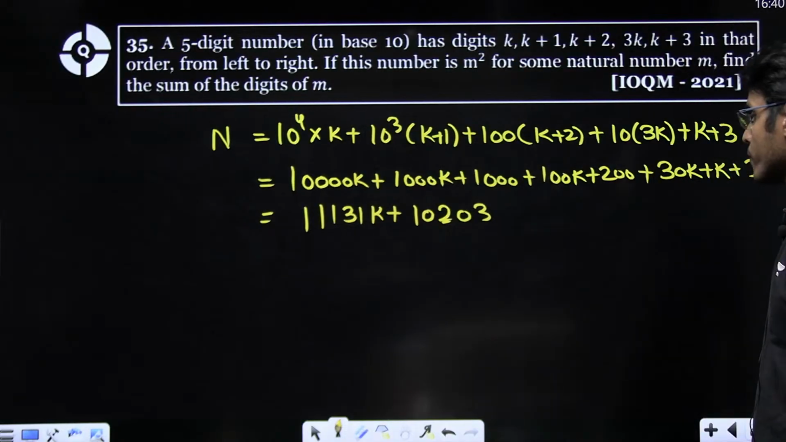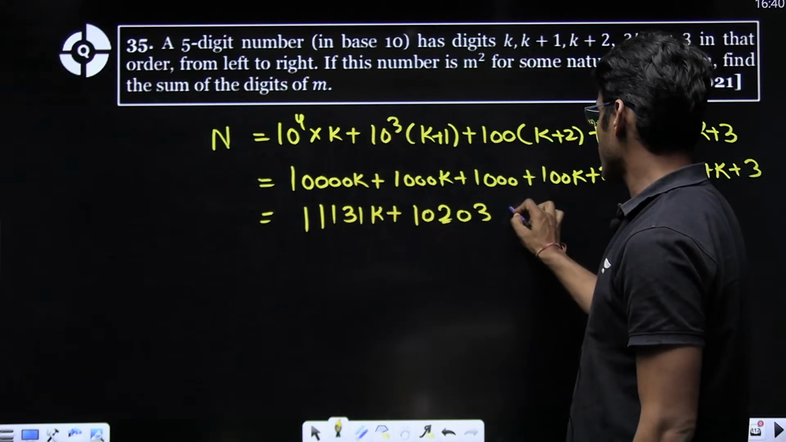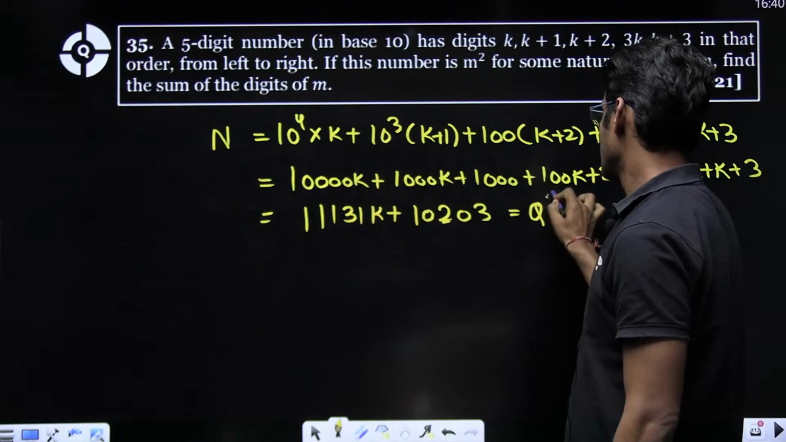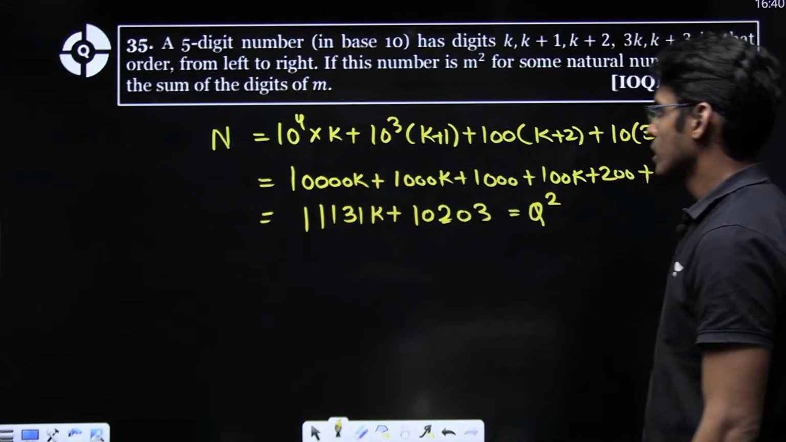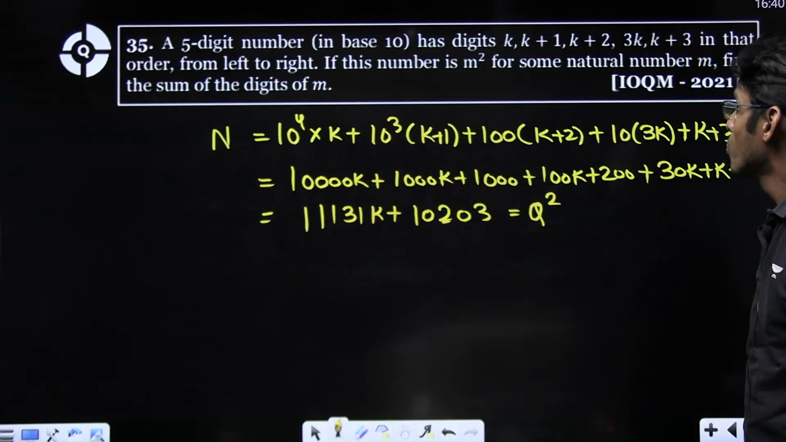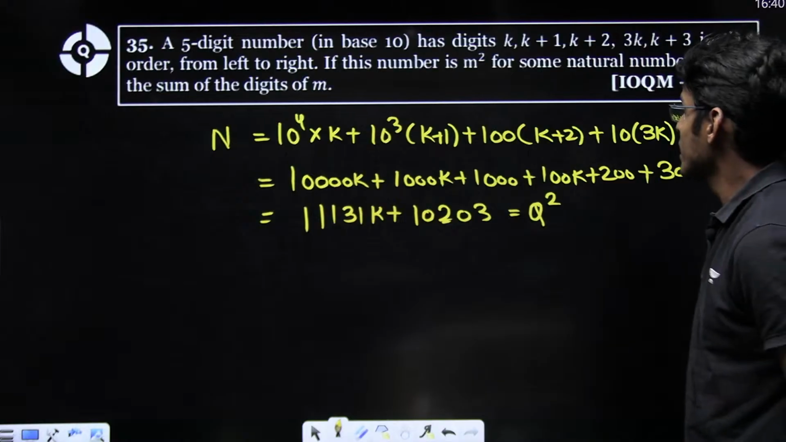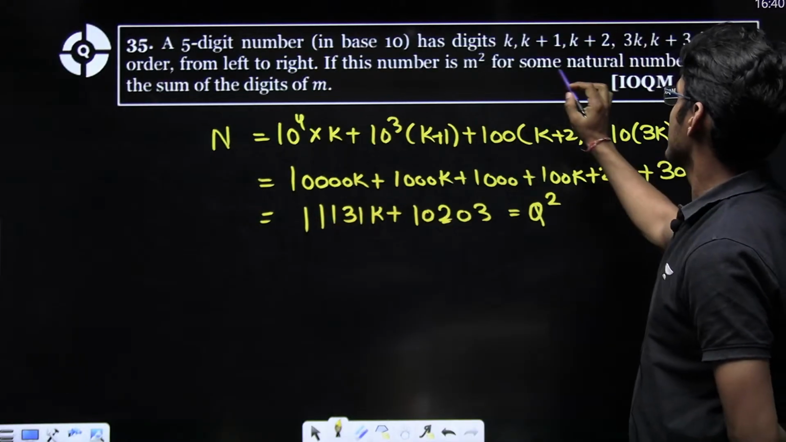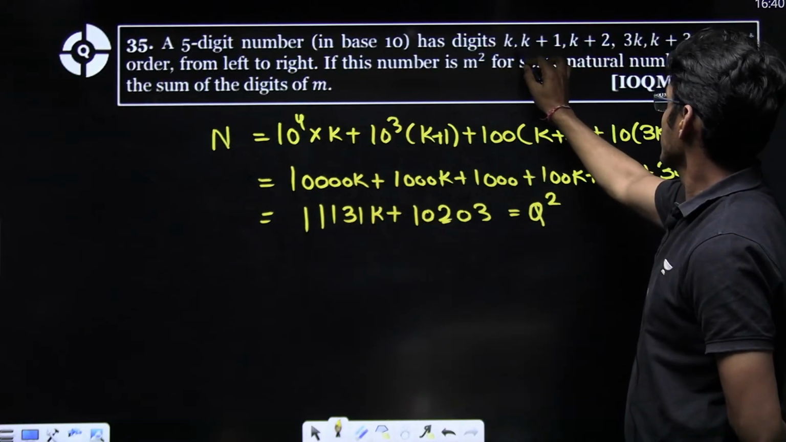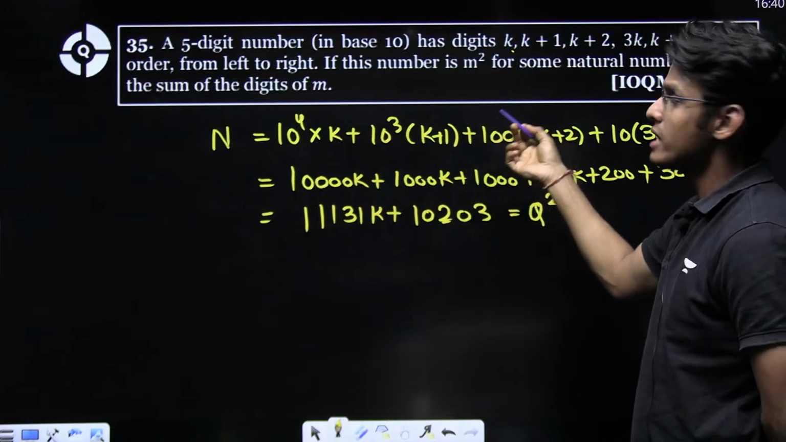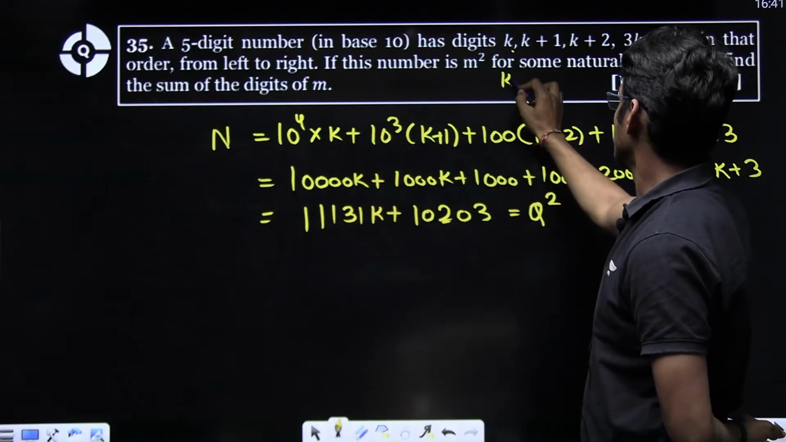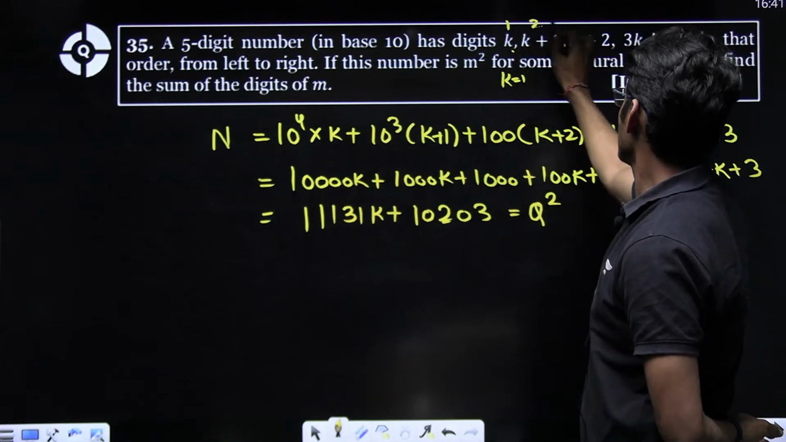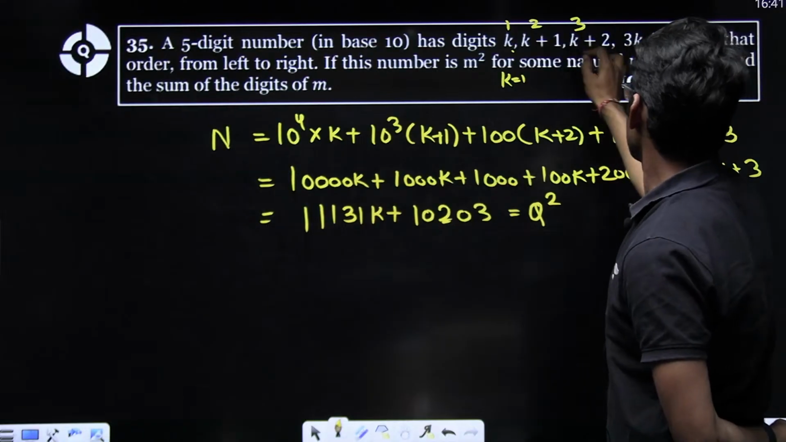Now this is a perfect square. Now just see, what can be k? K is a digit. So k can be 1. Then this becomes 1, 2, 3, 1, 2, 3.